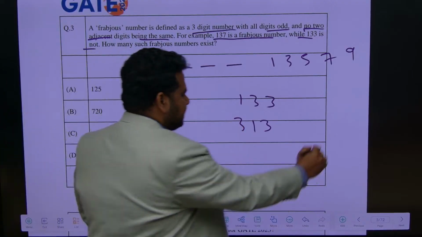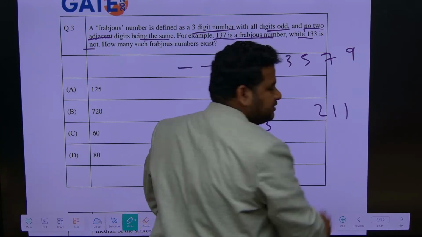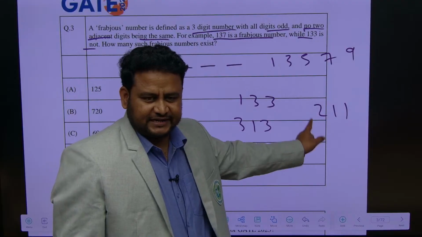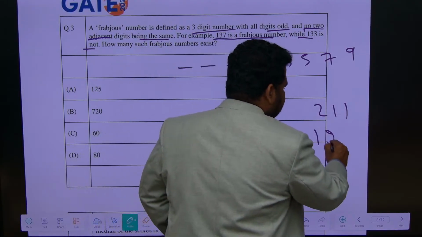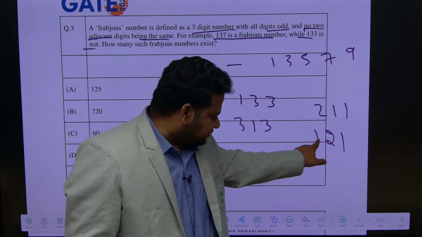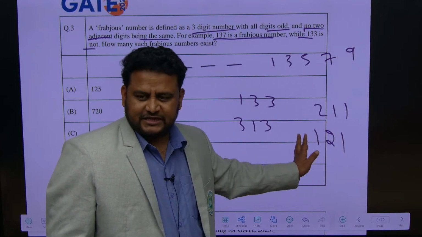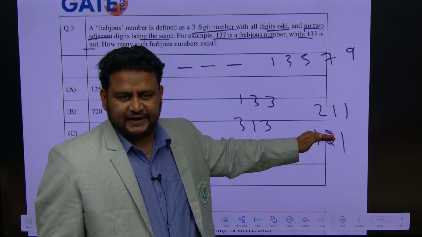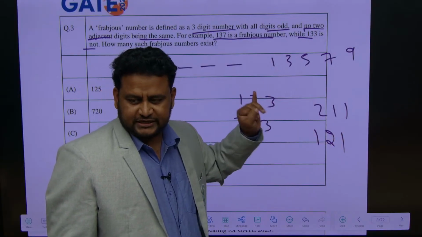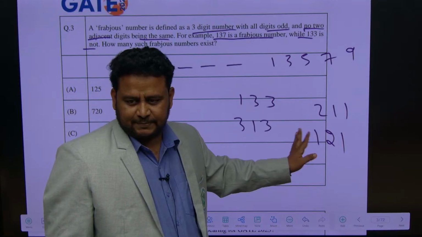Suppose I say 2, 1, 1, this is not possible. 1 and 1 are repeating and they are adjacent. But if I write 1, 2, 1, this is possible. They are repeating, but they are not adjacent. So the first thing is they should be odd and they should not be adjacent, but they can repeat.